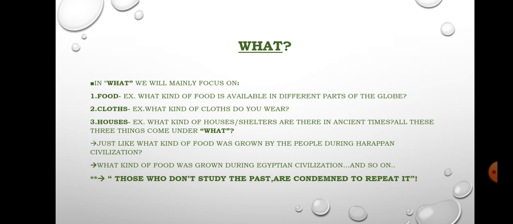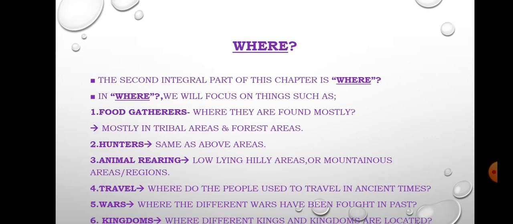So that was the description of the last key line. Now, what is the name of our chapter? What, where, how, and when. In this chapter, we are discussing the four major concepts.